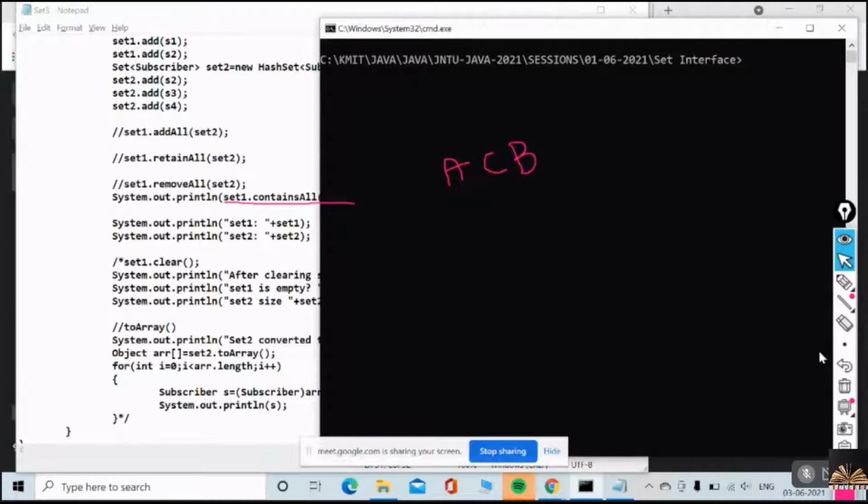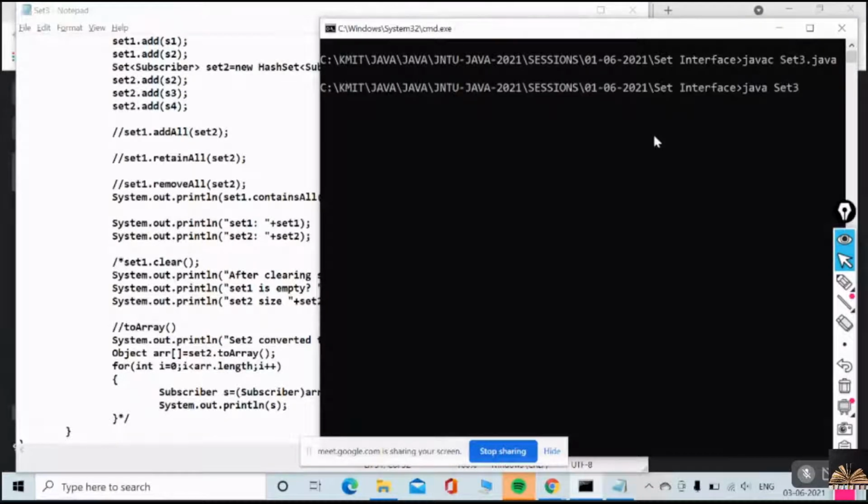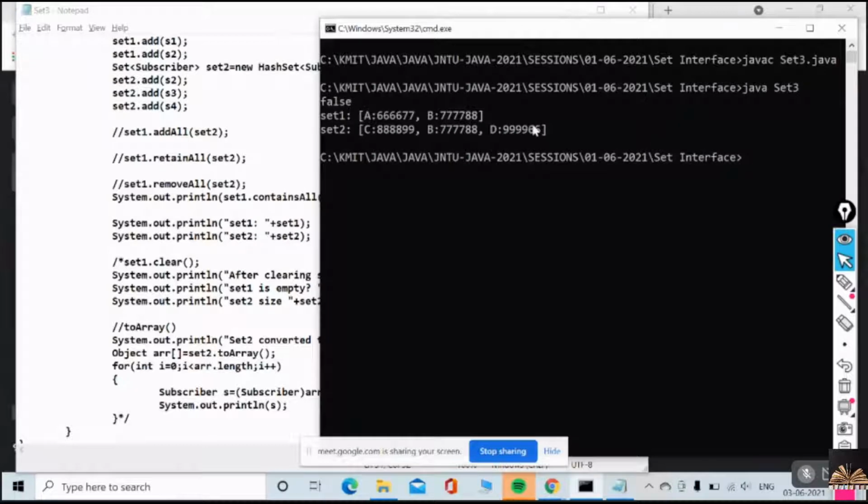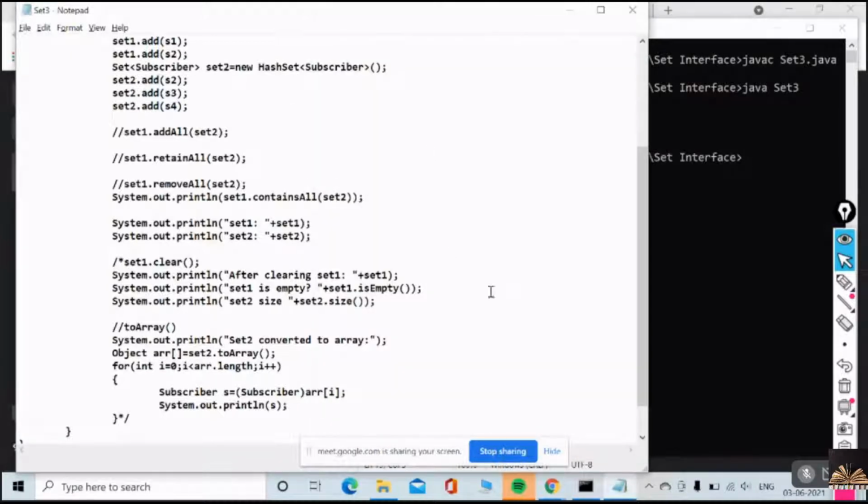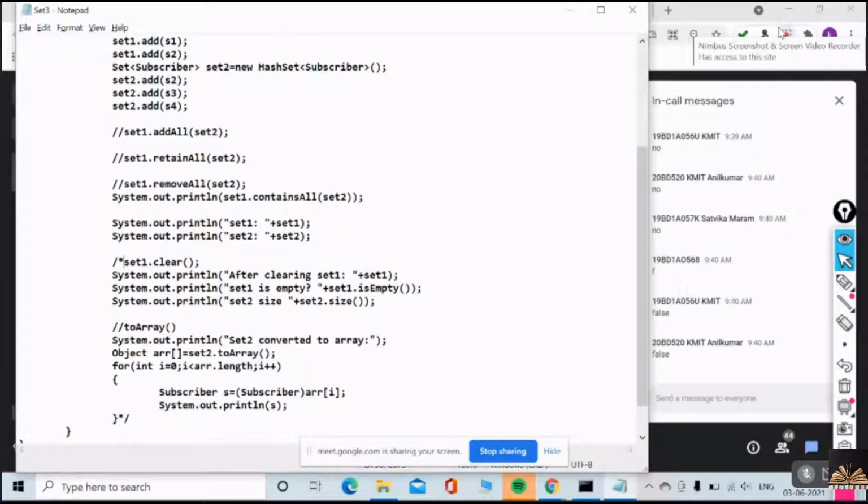Okay. Let me clear this. False. You got what? Set 1 is not a subset of set 2. Okay. Fine. Next one. I'll uncomment this. I hope you understand what is addAll, retainAll, removeAll, containsAll. Yes or no? All 4 methods.